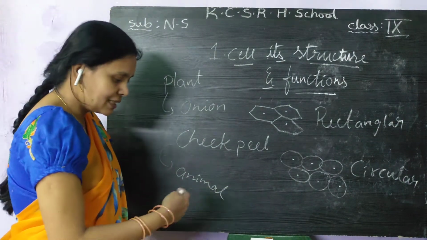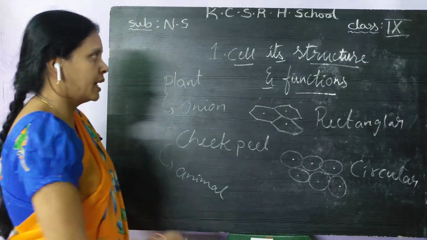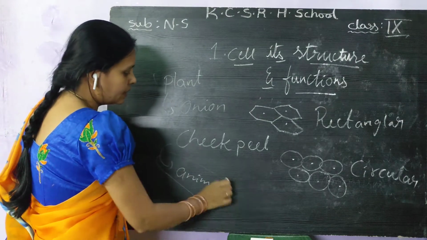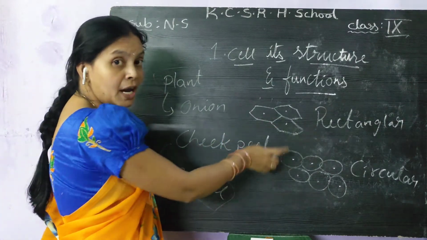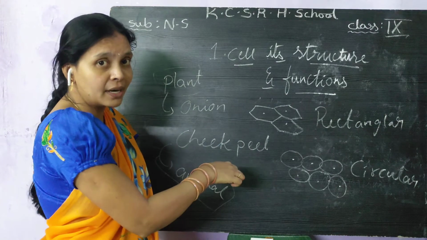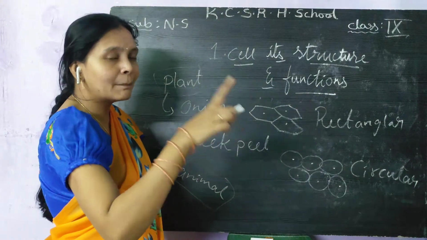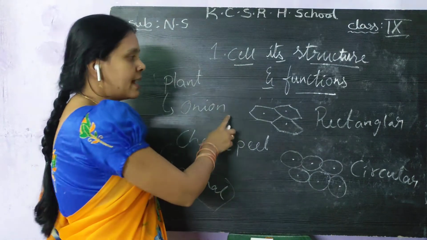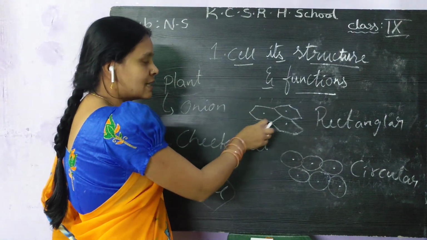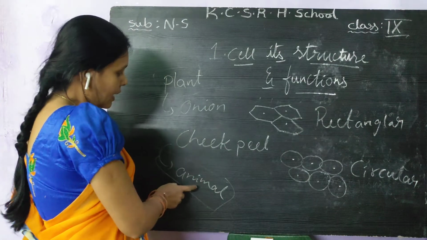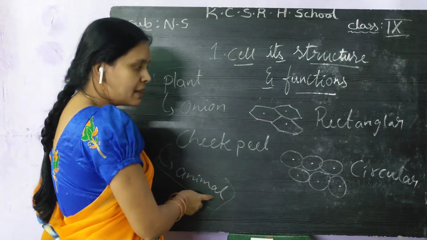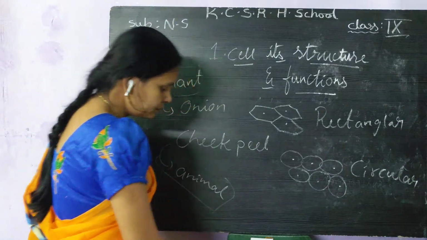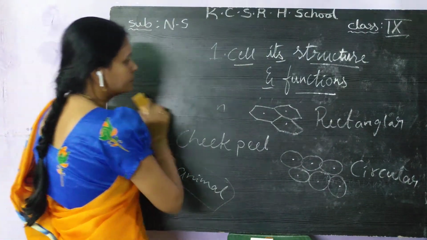Like this, we are discussing in this lesson. So you have to differentiate the plant cell and animal cell regarding their shape. You have to remember this point. Again, I will ask this point. What is the first difference between the plant cell and animal cell? It is the shape. The plant cell shape is rectangular. Like that, the animal cell shape is circular. You have to remember that point. Okay, I continue the lesson.